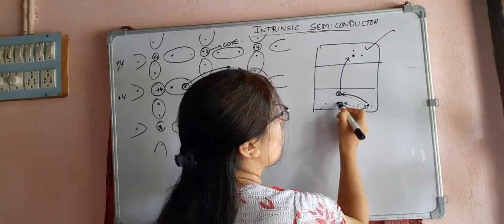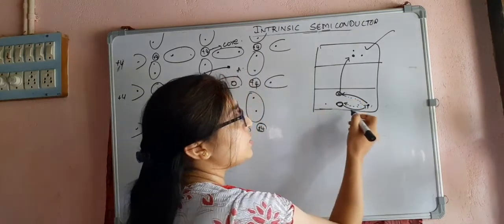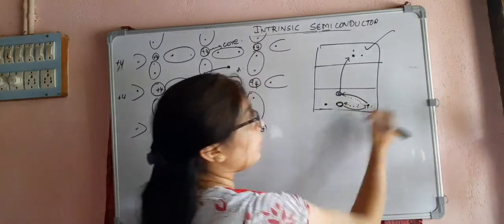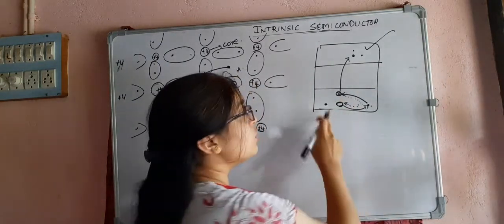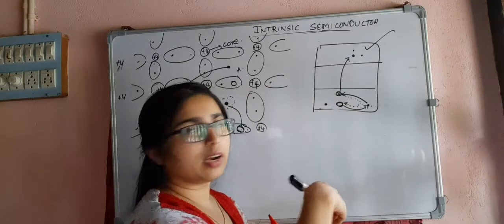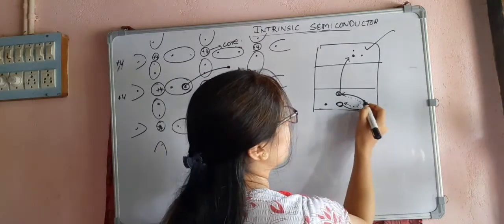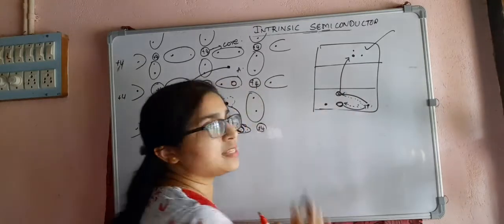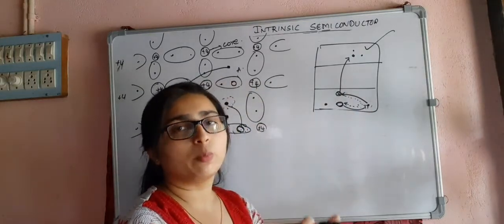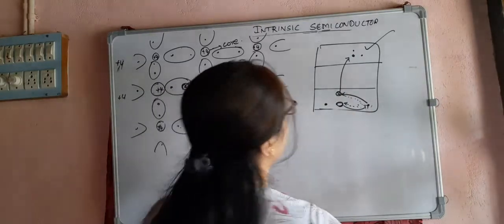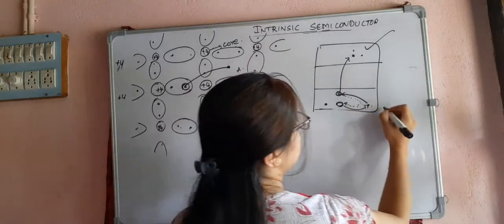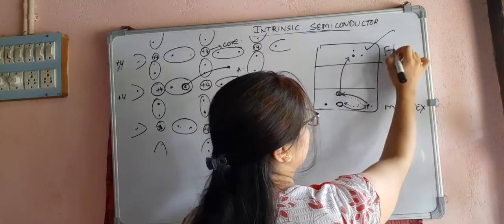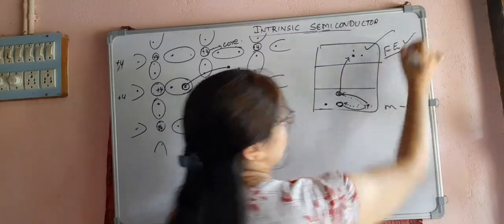So the movement of holes is due to the movement of valence electrons. Valence electrons are moving inside the valence band, because of which the hole is also moving, right? Now the electron moved like this. What happened? Your hole is also starting to change its place. So that means it is a movement of holes. Okay, so we are not concerned with the movement of valence electrons. We are concerned with the movement of free electrons.